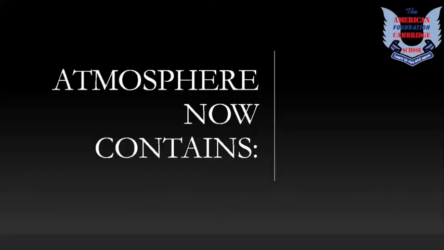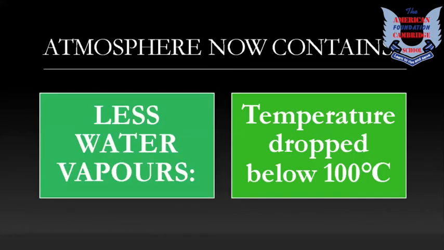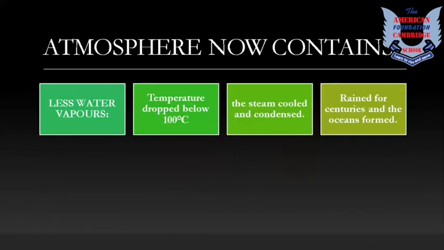All right. Atmosphere now contains less water vapors. Okay, when the temperature dropped below 100 degrees centigrade, the steam cooled and condensed. It rained for centuries, and the ocean formed. If I ask you in the exam how the ocean formed, then you have to write this answer, right?